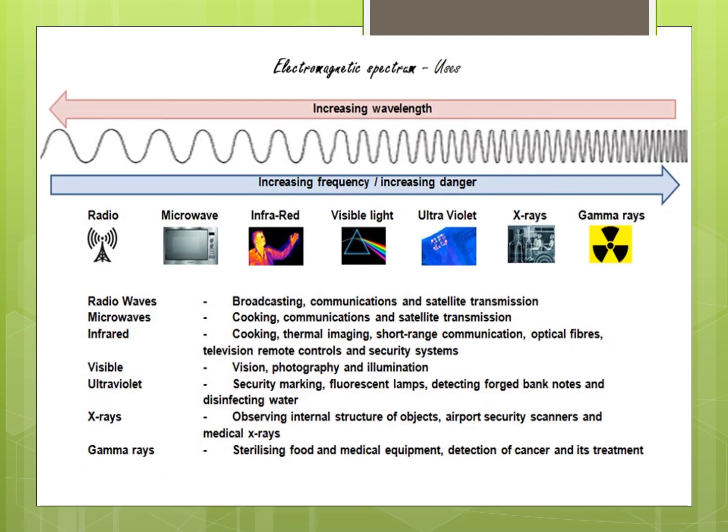Electromagnetic waves are arranged in an electromagnetic spectrum in terms of wavelength and frequency. You will observe that from radio wave, microwave, infrared, visible light, ultraviolet, X-rays, and gamma rays, the frequency is in increasing order, same as with the danger. Unlike the wavelength, which decreases from radio wave to gamma rays.